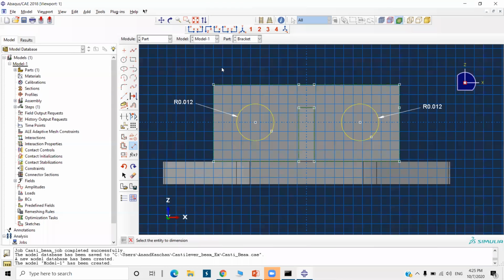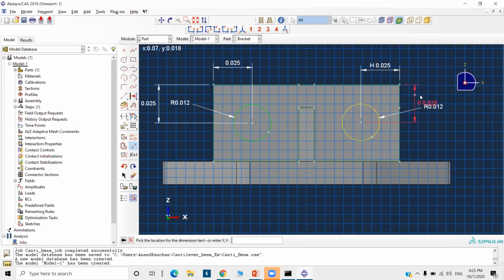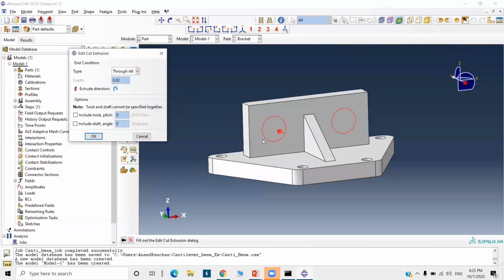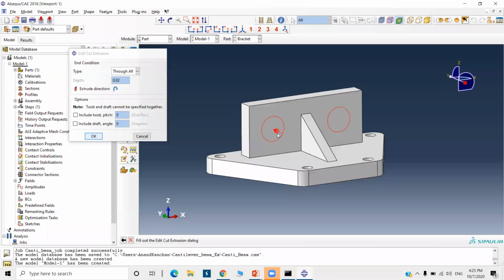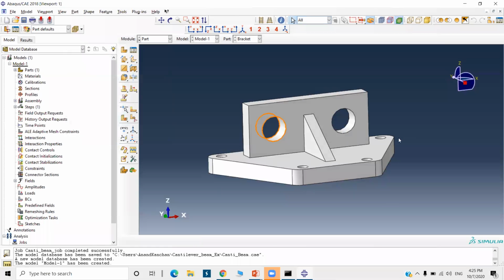From this to this, horizontal distance is 0.025. Vertical distance 0.025. Same. Okay, so we are done with this, and click on done. Please check the arrow direction here. Arrow direction is correct now. Click OK. Okay, we are done with these holes.